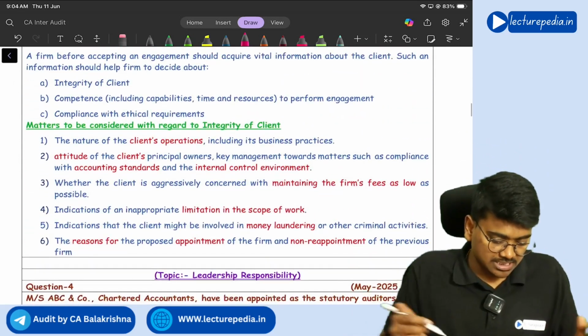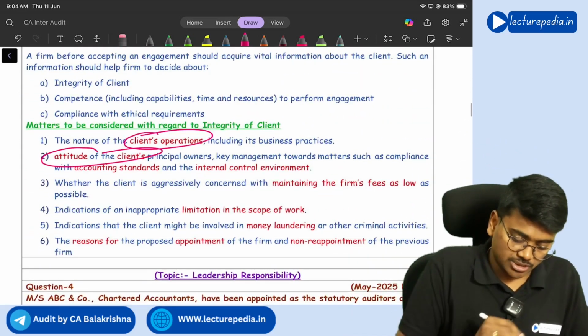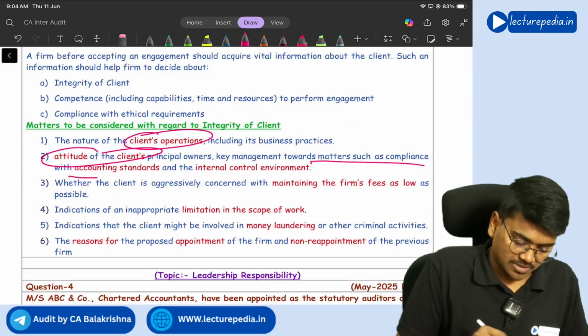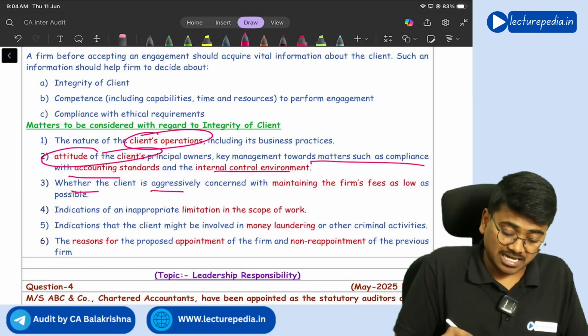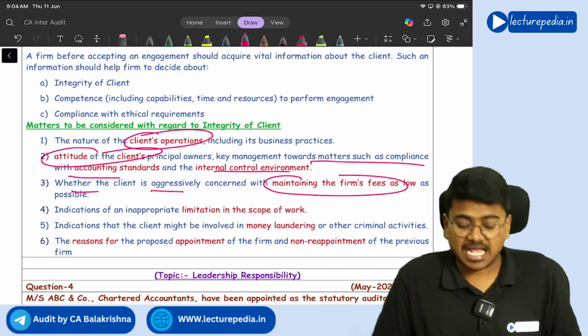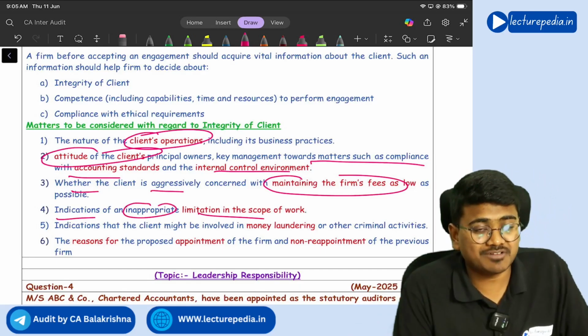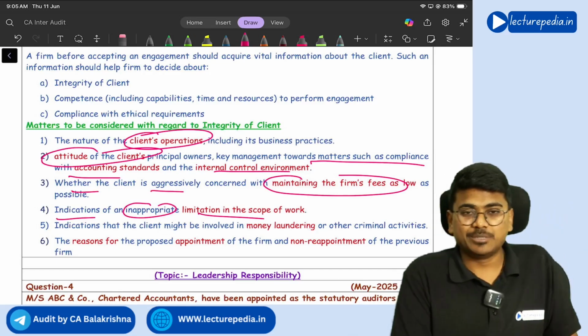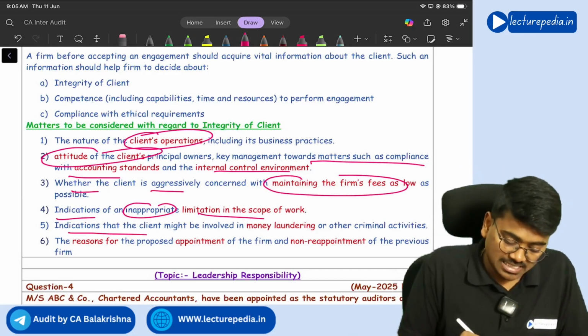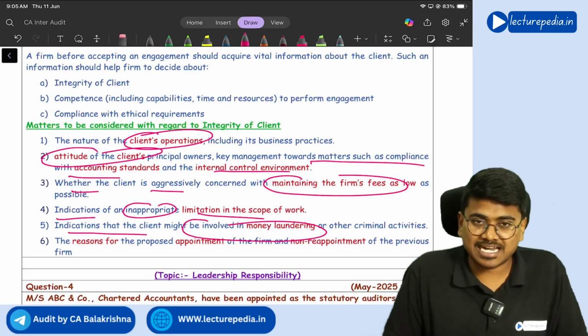So all these are certain situations. So client's operation, client's attitude towards compliance with accounting standards and internal control, whether the client is aggressively concerned with maintaining the firm fee as low as possible, indications of inappropriate limitation on scope of work, whether the client is trying to put any limitation on the scope of work, and indication that the client might be involved in any money laundering activities.